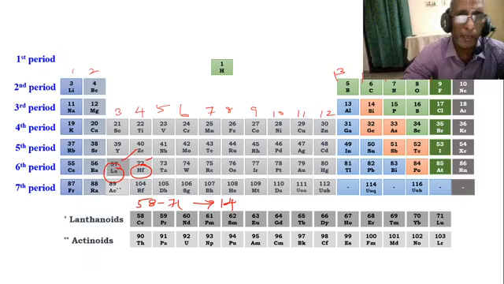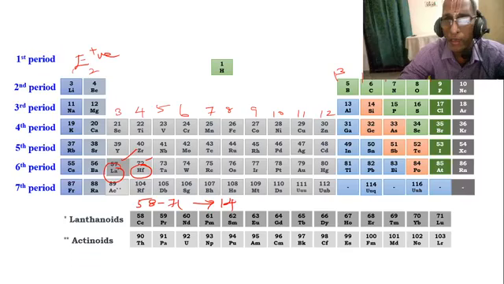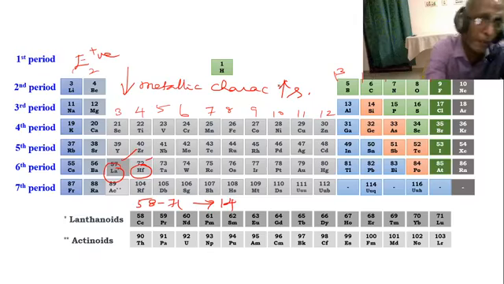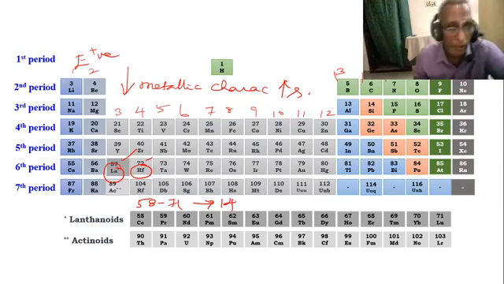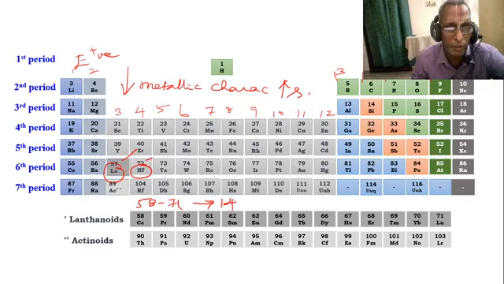So generally, leftmost elements are electropositive, rightmost elements are electronegative. From top to bottom, metallic character increases. Along the group, metallic character increases. These are the points to be noted. With these elementary points we have studied, let us see the questions.